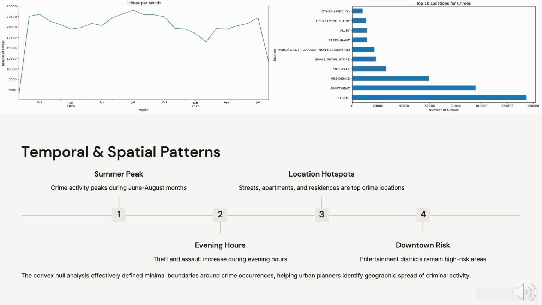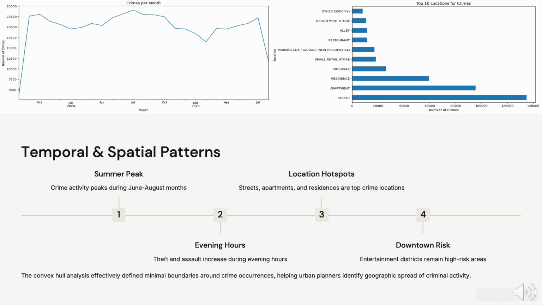Our findings also show clear patterns related to time and location. The first graph, which shows crimes per month with the number of crimes on the y-axis and months on the x-axis, shows a consistent peak in the summer months from June to August. We also saw a spike in crimes like theft and assault during the evening hours.